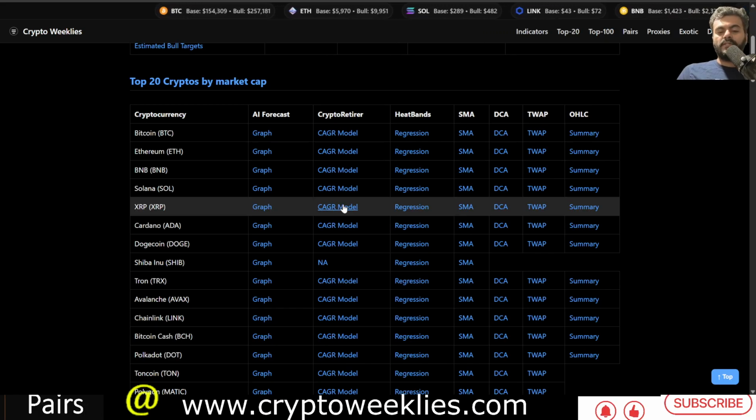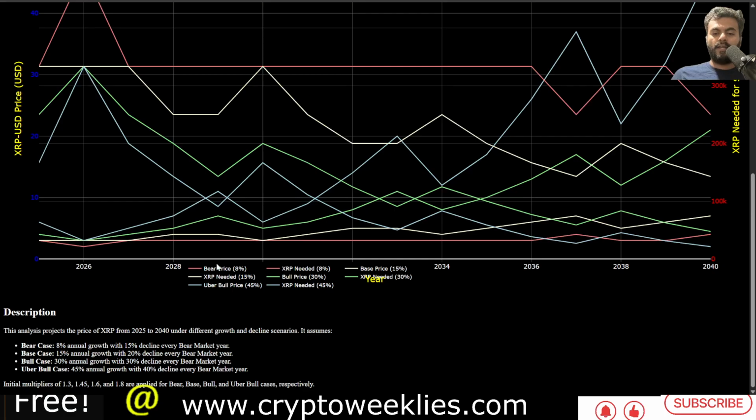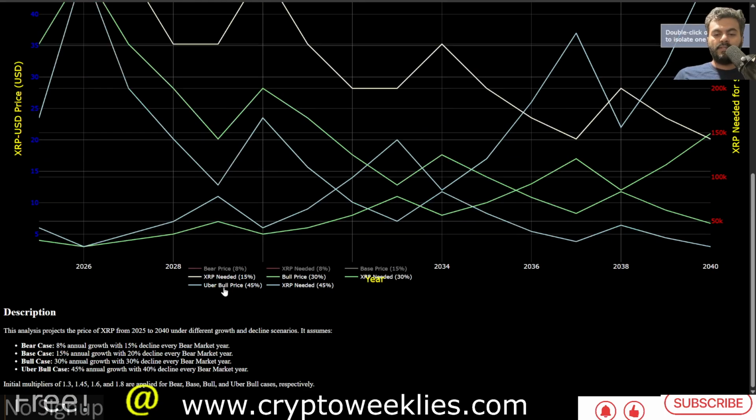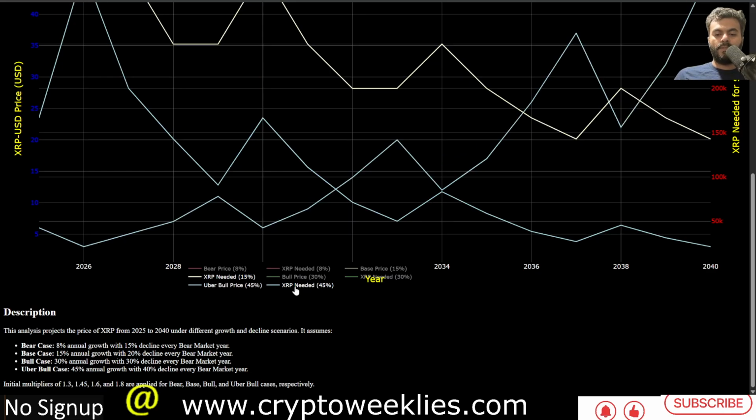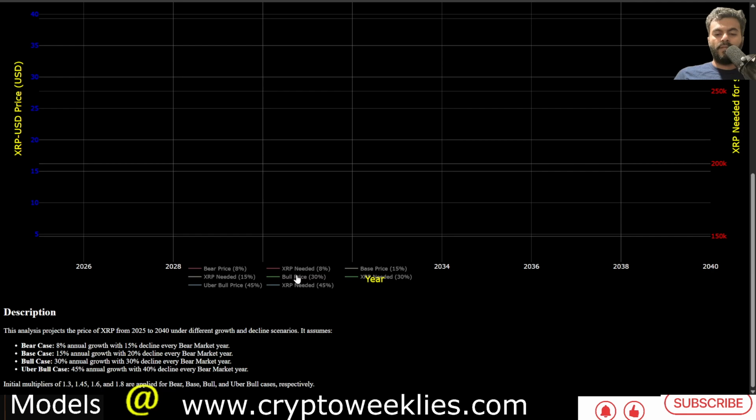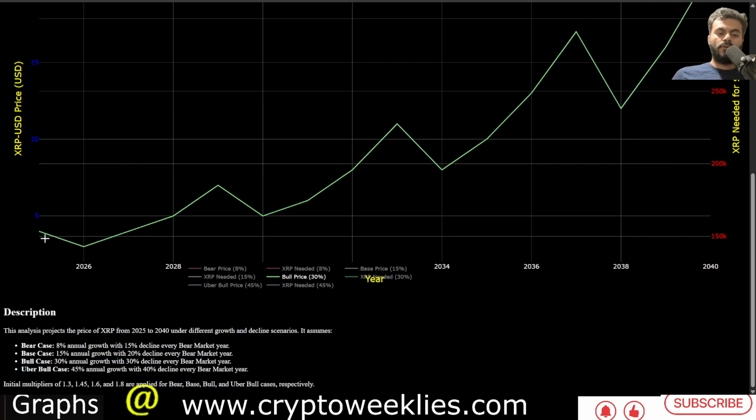Overall, if you were to look at some longer term models, such as a retirement model, considering not the bear case but the base case scenario and the bull case scenario for XRP and the number of XRP tokens needed to be a millionaire, the bull case says that if the price tops this bull run at around the $4 level, which again not too long ago in 2025 the price came close to $3.80, and the analysis says that every non-bear market year the price grows 30%, and in the bear market year, once in 4 years, it declines by 30%, that's the 4-year market simulation based compound annual growth model.